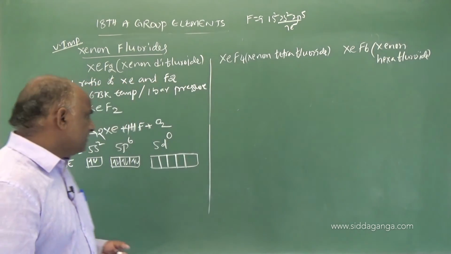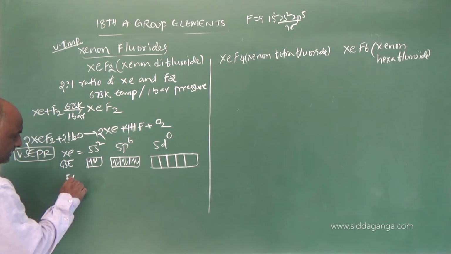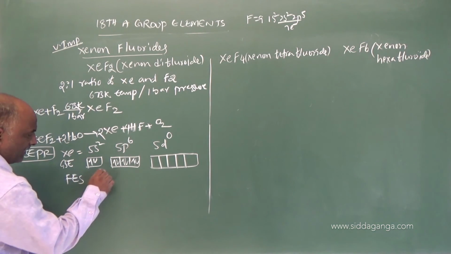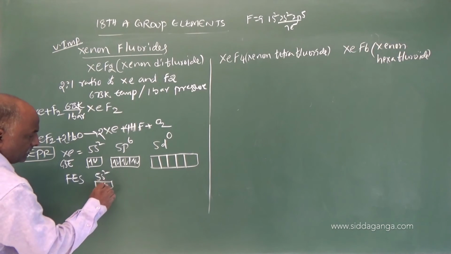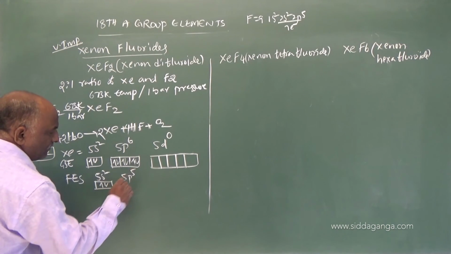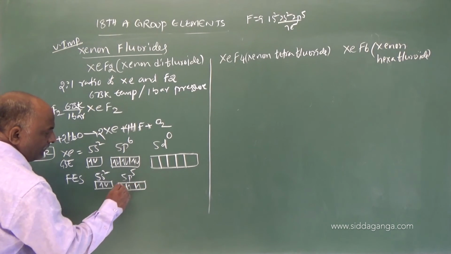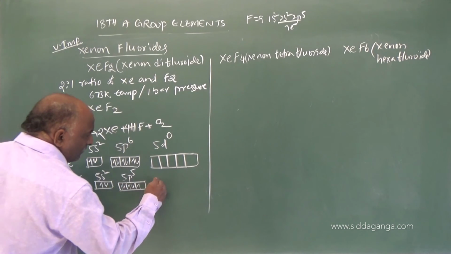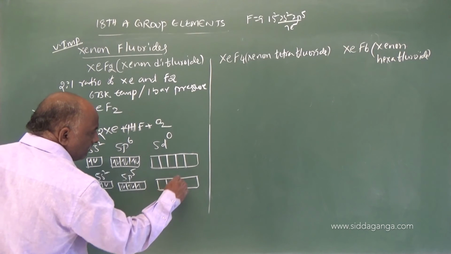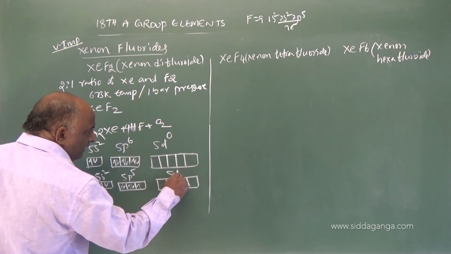First excited state electronic configuration: 5s2, 5p5, followed by 5d1.